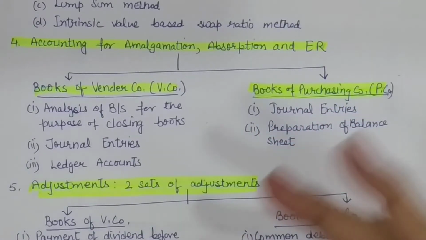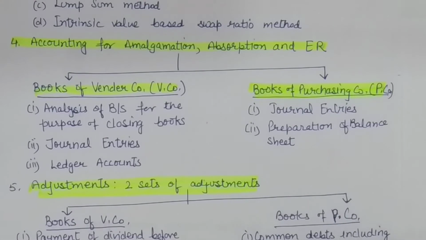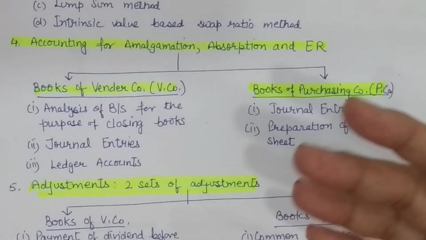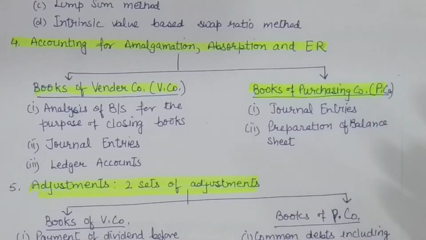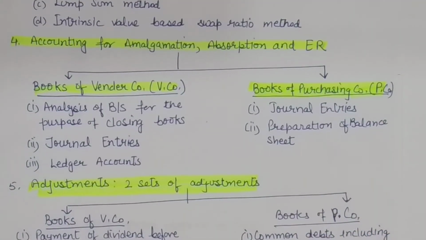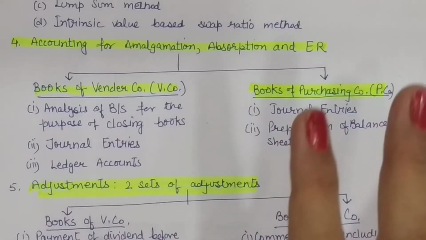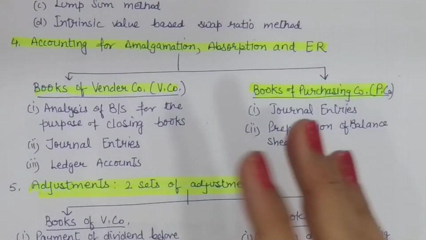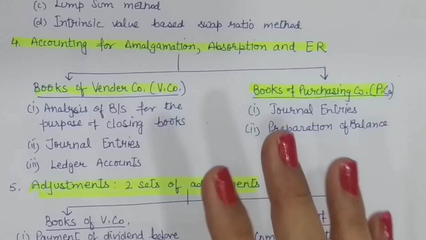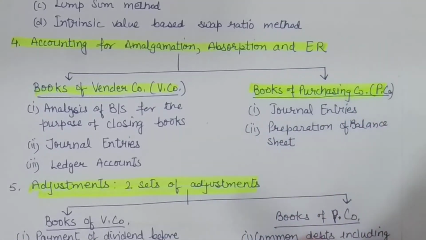One was purchase method, that is acquisition method. Another was the merger method. However, from this year onwards, as AS 103 is applicable, the new standard recognizes the purchase method or acquisition method only. So the new standard does not recognize merger method.